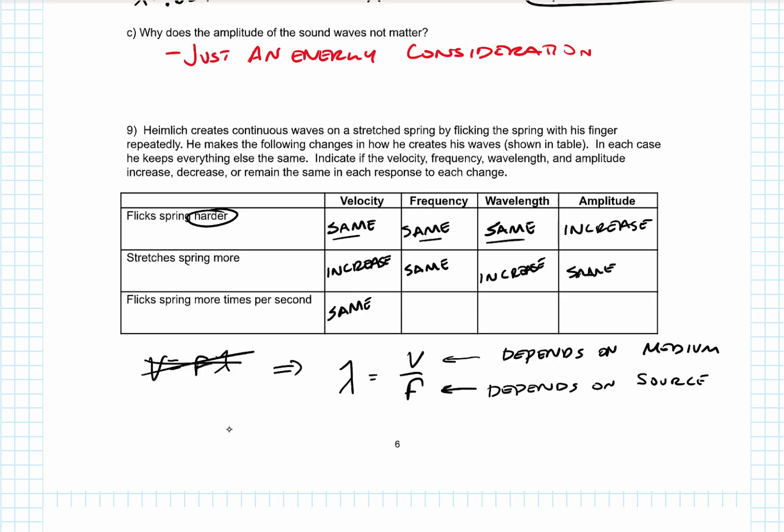I'm generating more pulses per second, which gives me an increase in the frequency. And then if my frequency goes up, because that's in the denominator, the wavelength has to go down, so that's going to decrease. And since I'm hitting the spring just as hard, my amplitude stays the same.